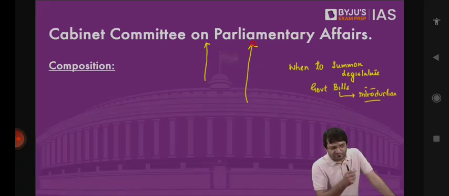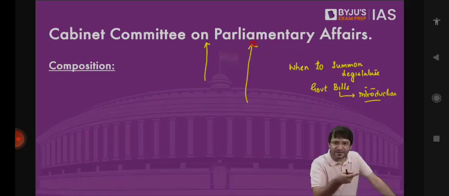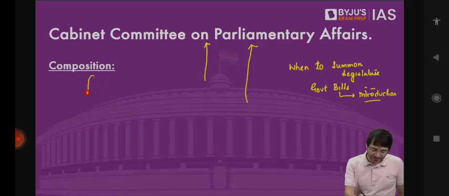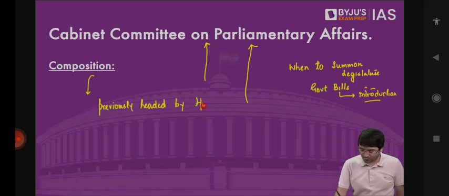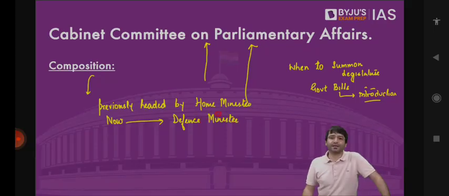Similarly, when Parliament is going to be summoned, for how many days Parliament should function, when the Parliament is going to be prorogued, when the session is going to be terminated, although that is decided by the President, in reality it is on the advice of the Council of Ministers, and in practice, on the advice of the Cabinet Committee on Parliamentary Affairs. Previously, this Cabinet Committee on Parliamentary Affairs used to be headed by the Home Minister. Now it is headed by the Defense Minister. That is what we call Cabinet Committee on Parliamentary Affairs.